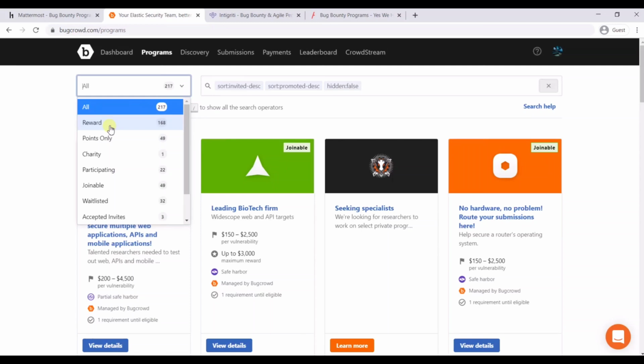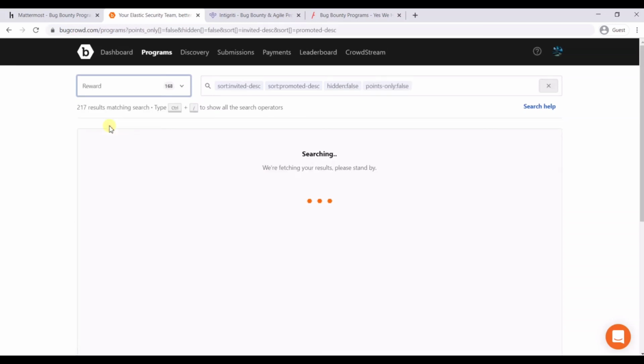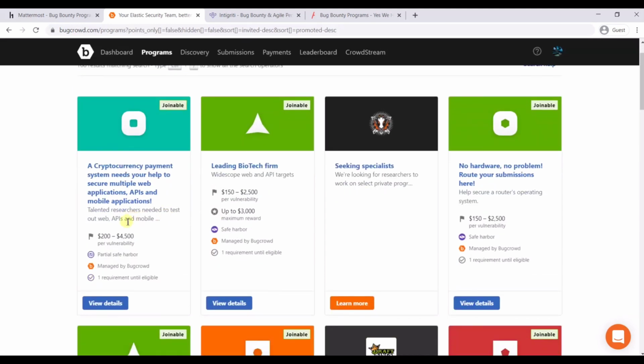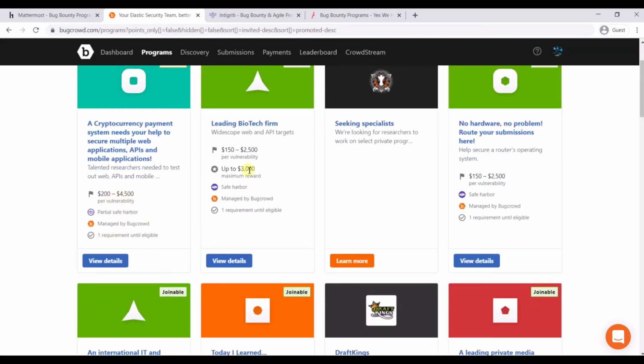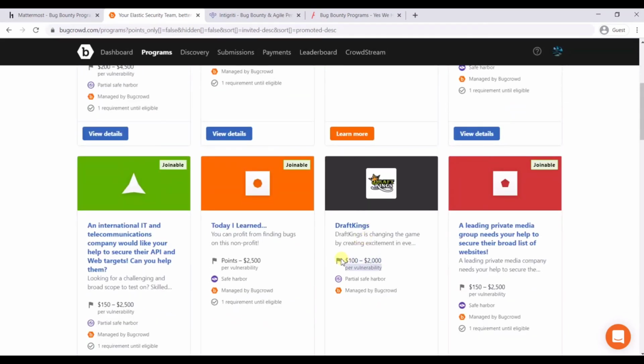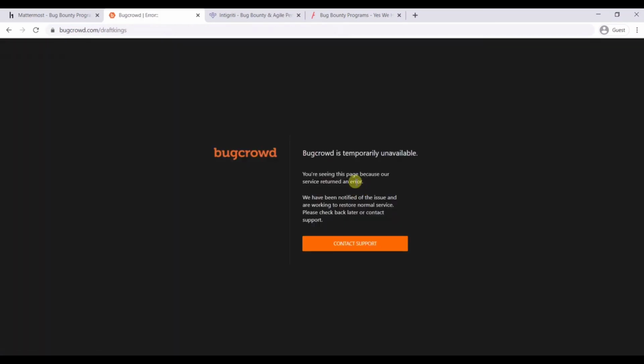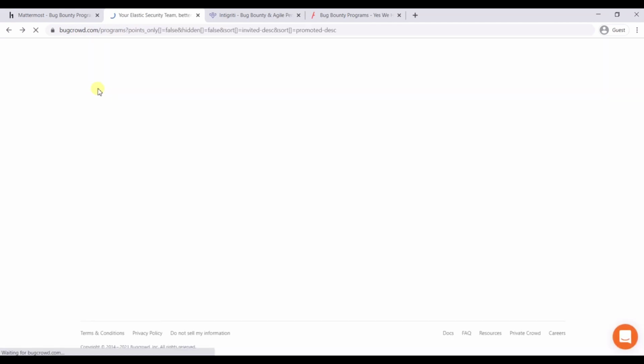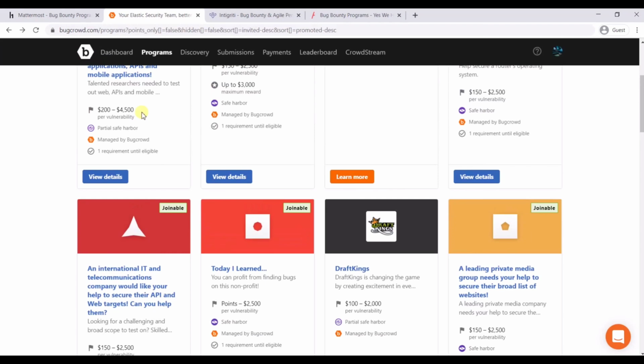Like if you need the reward related information, then you can just click here and it will show you all the information related to the bounties that the organization paid, right? So here you can see the information of the bounties and the applications information. Again, the same process as with Acronis. If you click any of the applications, okay, I think there is maybe some problem in the application. Not an issue. The process is the same. I think you guys know how the process is.